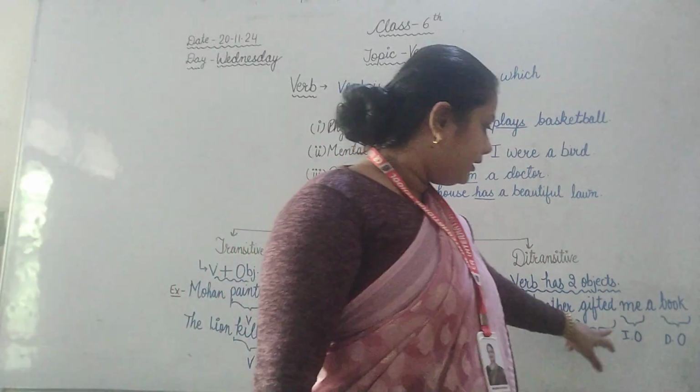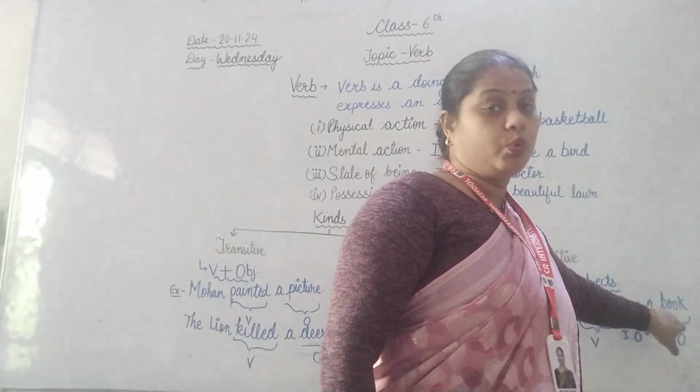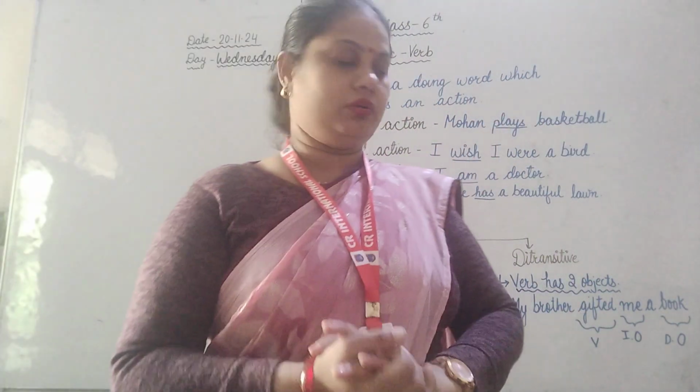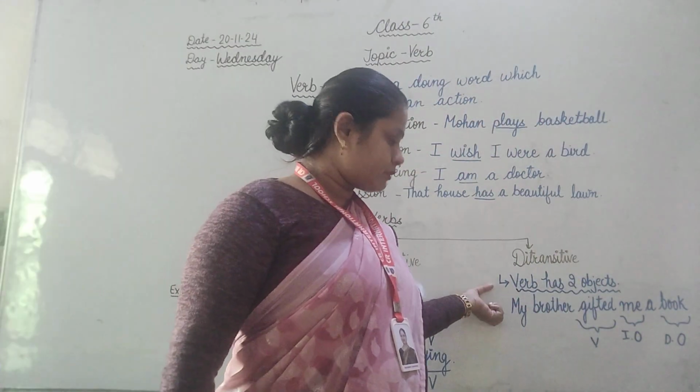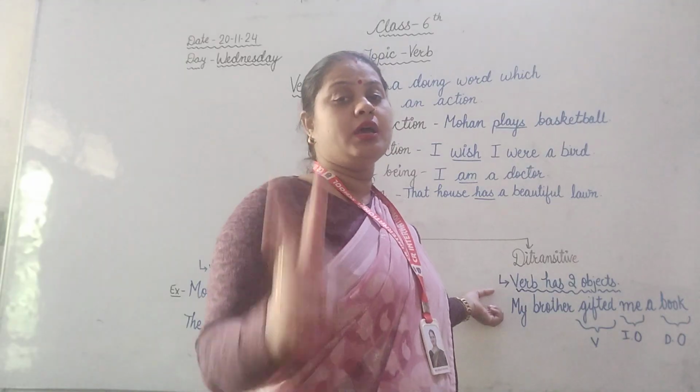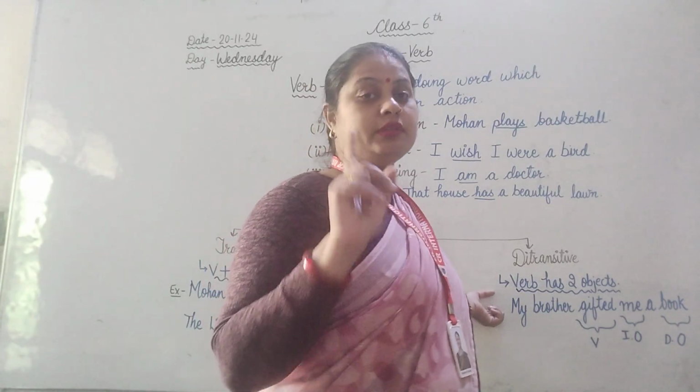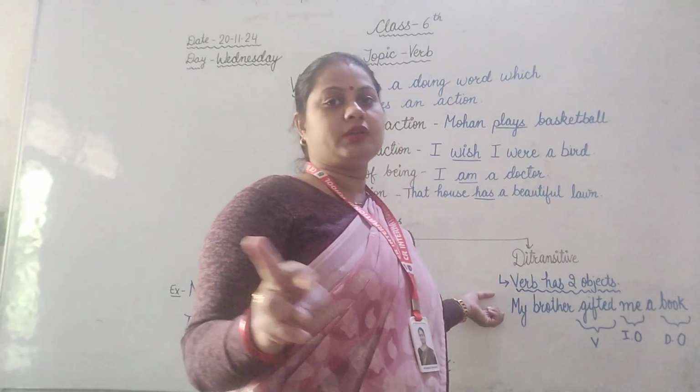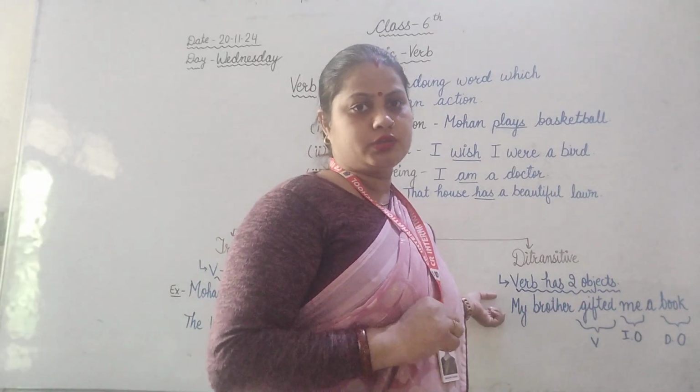How? Let's see. My brother gifted me a book. One more thing I want to tell you before giving the explanation of this sentence. While we have two objects, one is a direct object and another is an indirect object.